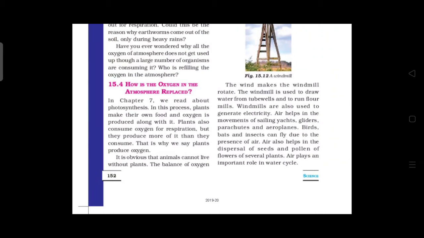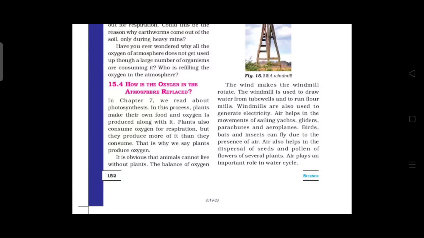Animals cannot live without plants. The balance of oxygen and carbon dioxide in the atmosphere is maintained through what? Respiration of plants and animals. Then figure 15.12. What we see in that figure is a windmill. What is the purpose of the windmill? The wind makes the windmill rotate.